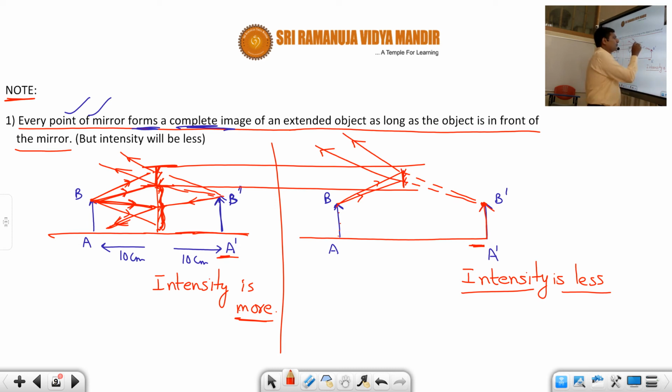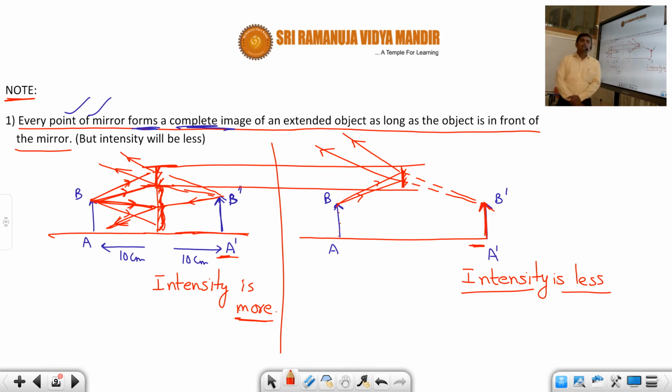So therefore only a small portion of the mirror is there, and on that small portion of the mirror, whatever incident rays are falling, for those incident rays there will be reflected rays, and when you extend back those reflected rays, you will get an image, but the intensity will be less, because fewer rays are falling on the small portion of the mirror.